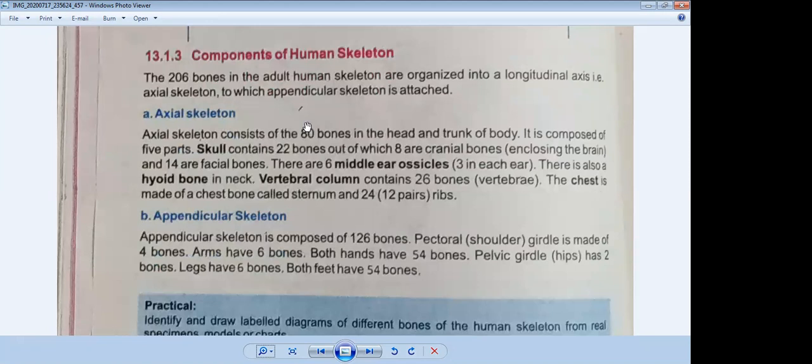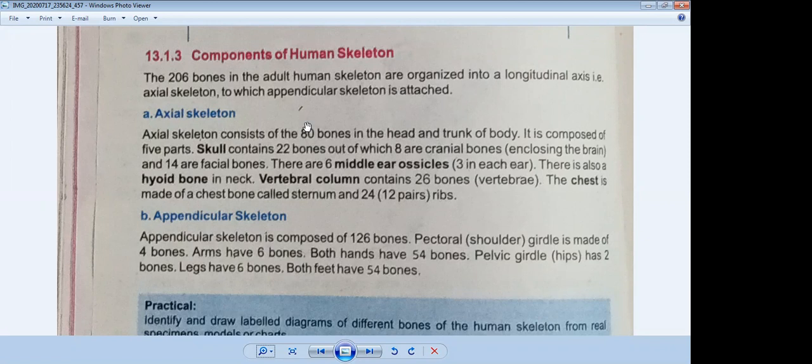Before starting this topic, I would like to explain that in this chapter you have done three different things about the skeleton. First, we discussed the function of the skeleton: support, movement and protection, which we discussed on the first page of this chapter. Second, we discussed the parts of the skeleton, which consist of bone and cartilage. And the third one, which we are discussing now, is the components of the human skeleton.